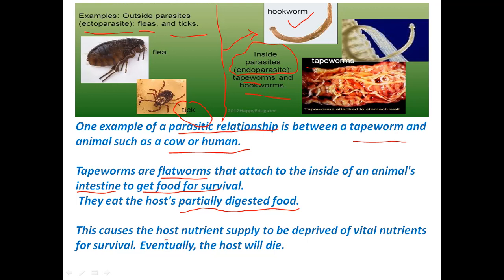So this causes the host to be deprived of vital nutrients, the essential nutrients. So it may eventually cause the death of the host.